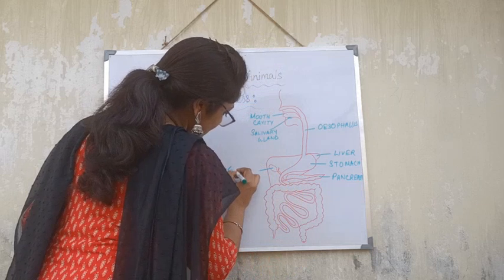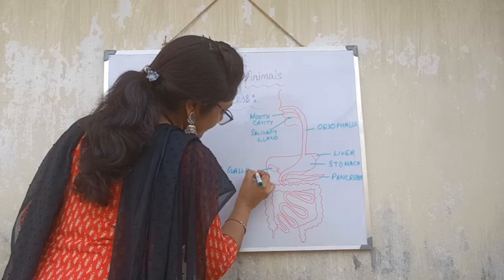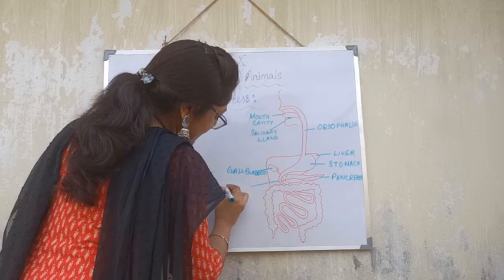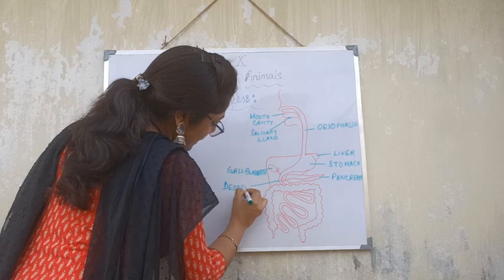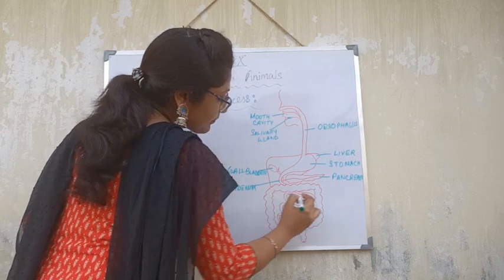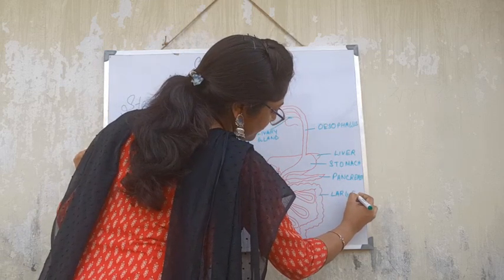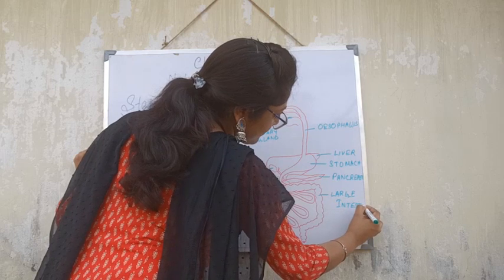This is the gallbladder. This is the duodenum. This is the large intestine.